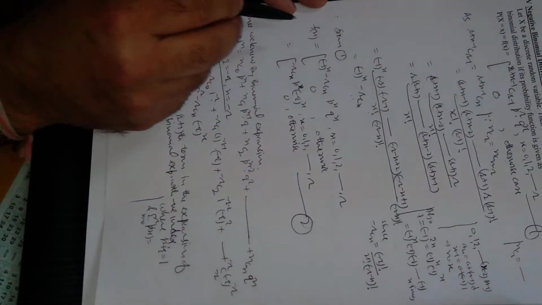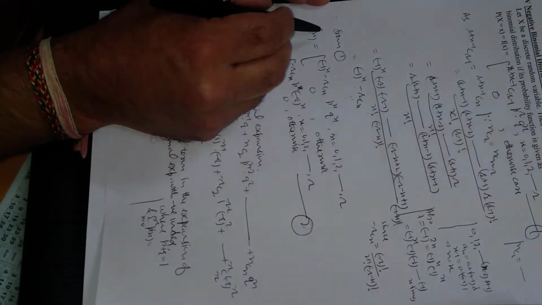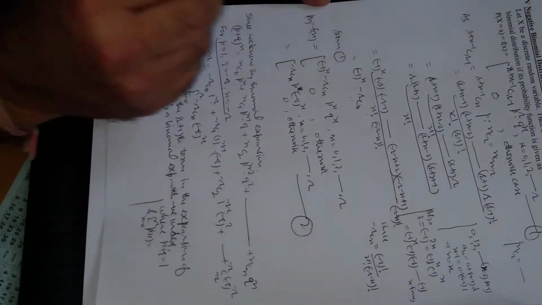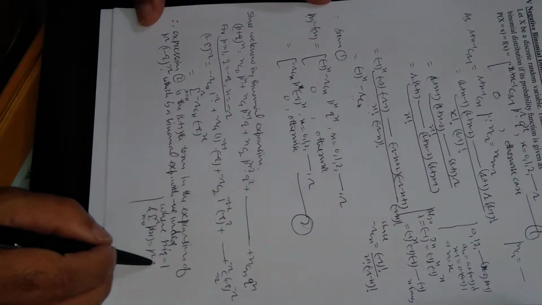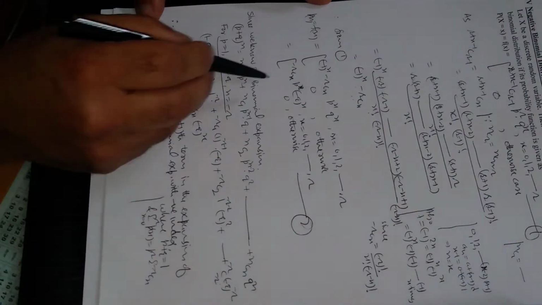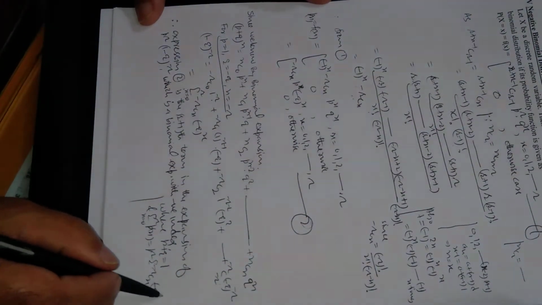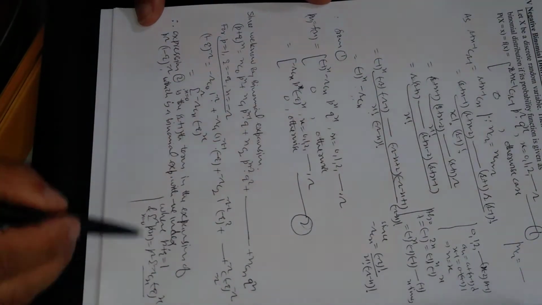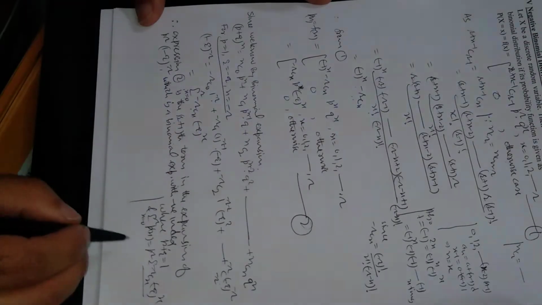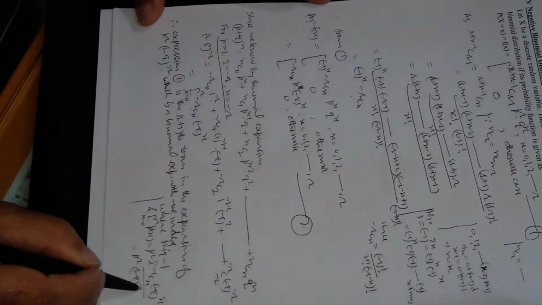P of x means f of x here. This can also be written as p of x. So this expression, p power r is constant, summation minus r cx, this term p power is also minus q raised to power x. Now see here, this combination and this combination, this is 1 minus q raised to power r, so this is p raised to power r, 1 minus q raised to power minus r.